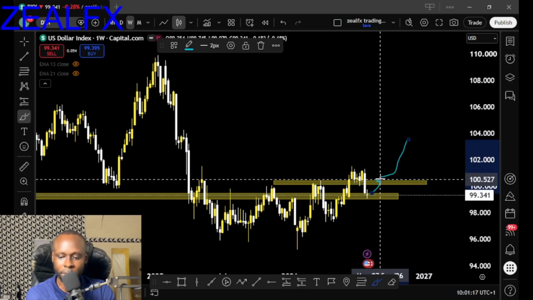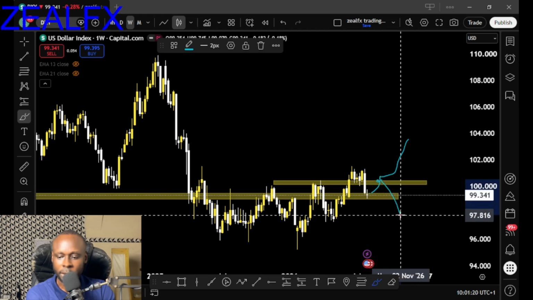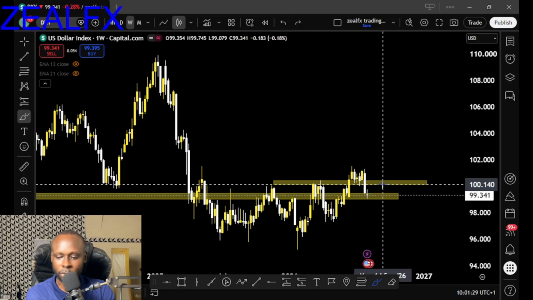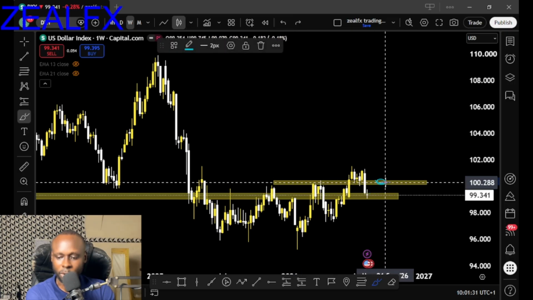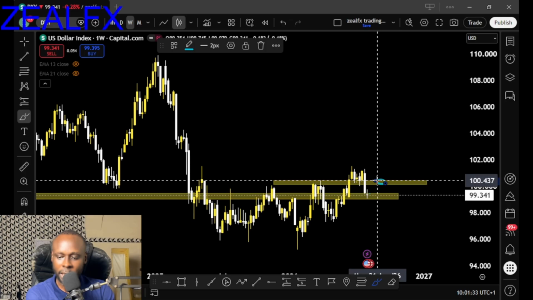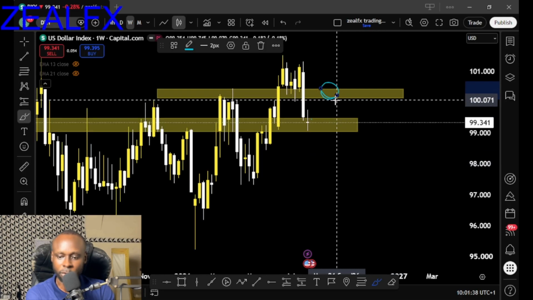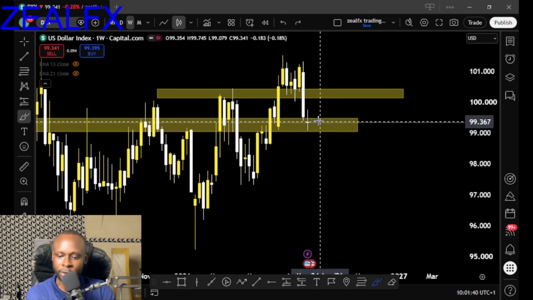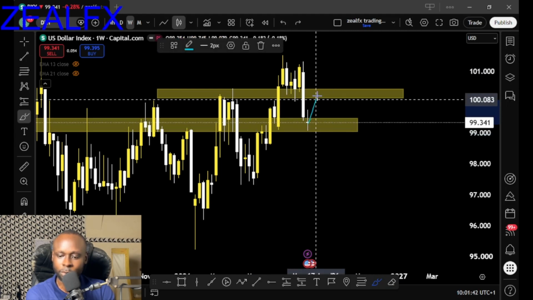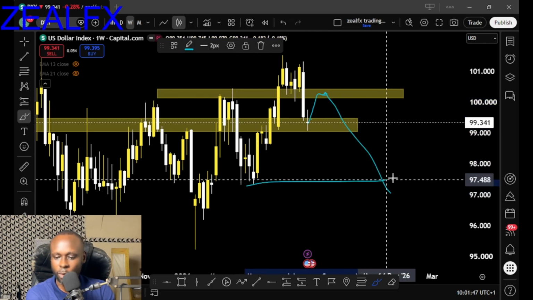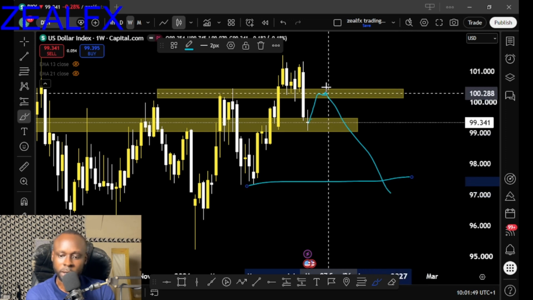But if price fails to break this level, this will trigger a sell to the downside for the dollar index. So this coming week, we expect price to react to this level and give us a clear direction of where the dollar index is expected to go. If there is no break of this level, don't expect any bullish trend for the dollar index. If we just see price testing this level, then we'll see a drop for price to this next support, a major swing level for the dollar index.